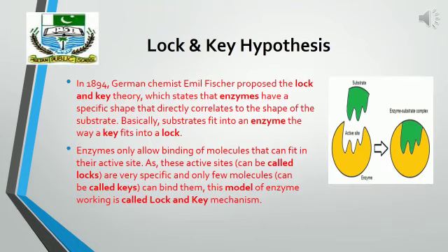So now the role of enzymes in the lock and key hypothesis. What was the lock and key hypothesis? It was proposed by German chemist Emil Fischer in 1894. According to him, enzymes have a specific shape that directly correlates to the shape of a substrate. Basically, a substrate fits into an enzyme the way a key fits into a lock.